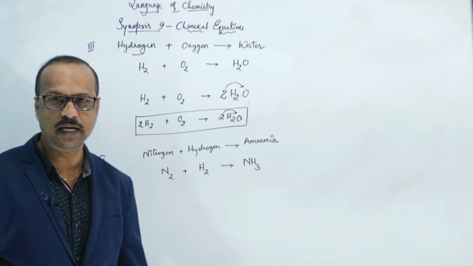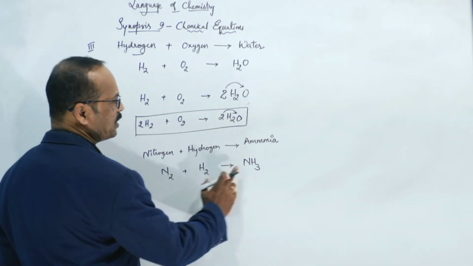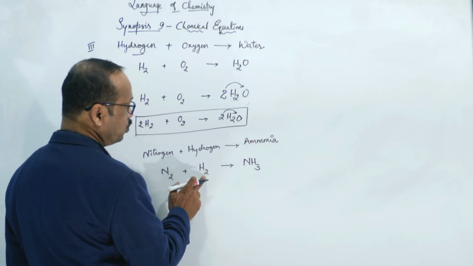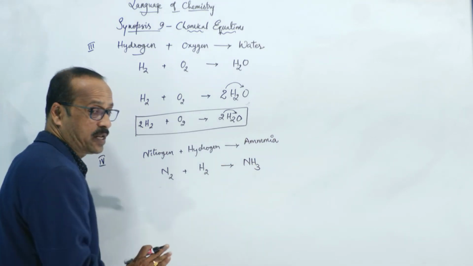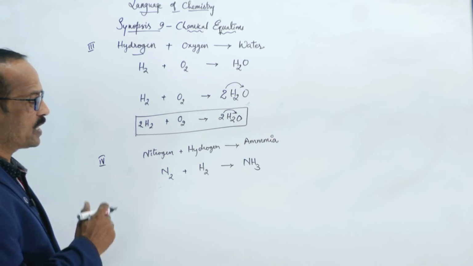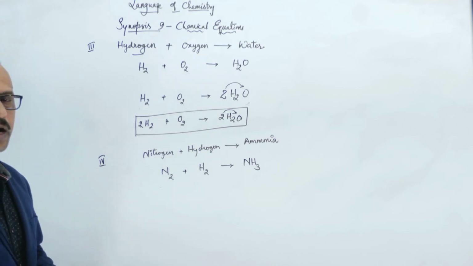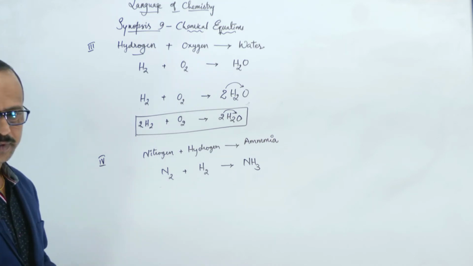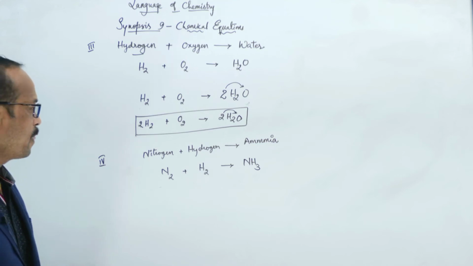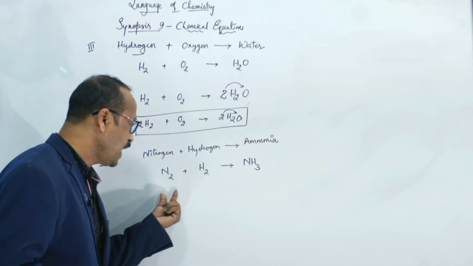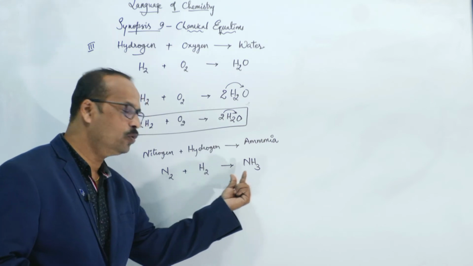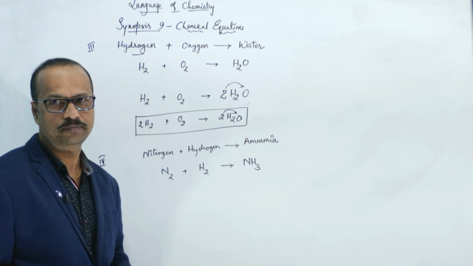Now try to balance it. So see here 2 nitrogens here, but here only 1 nitrogen is there. Here 2 hydrogens are there, but here 3 hydrogens are there. So it is not balanced. Now can you try balancing this equation? Come on, try now. Try everyone. First write this equation N2 plus H2 gives NH3.